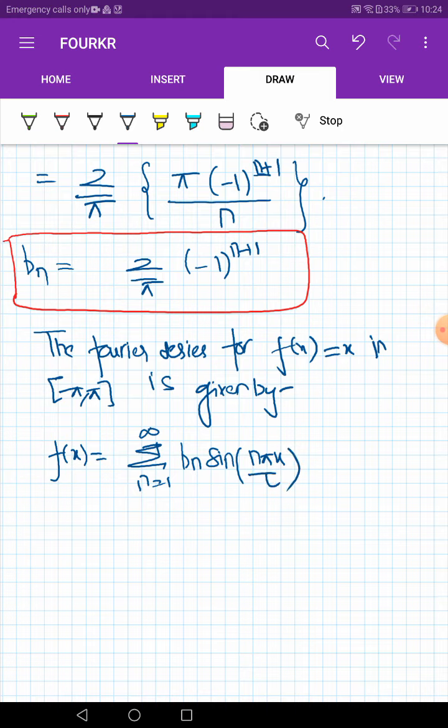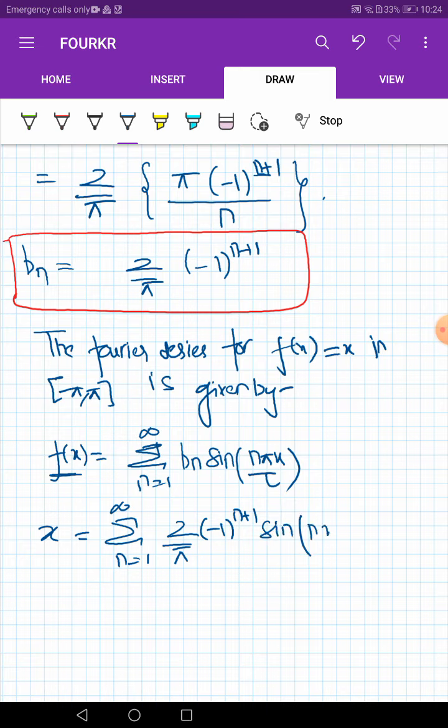So our f of x will be equal to x is equal to the summation n is equal to 1 to infinity. So what is our b n? b n is 2 by pi, minus 1 power n plus 1, and sine n pi x by l. So l is pi, pi will get cancelled. We are having sine x.